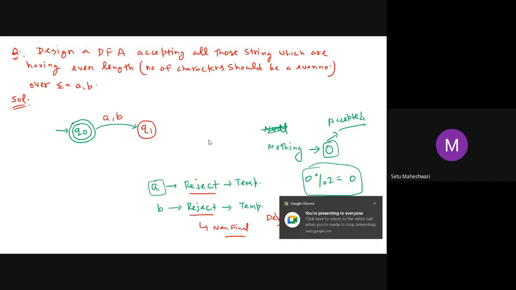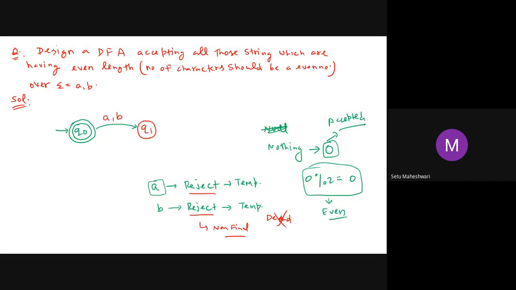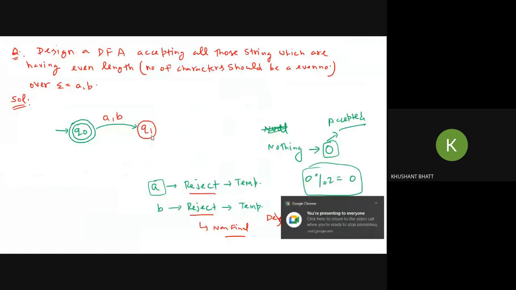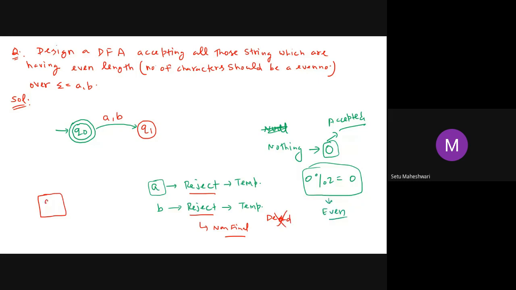Okay. Now I am at Q1. If I am at Q1, what do I already have in my string? Either A or B. One of these two symbols might have come. Now after this, suppose one more A is coming, what will I do?